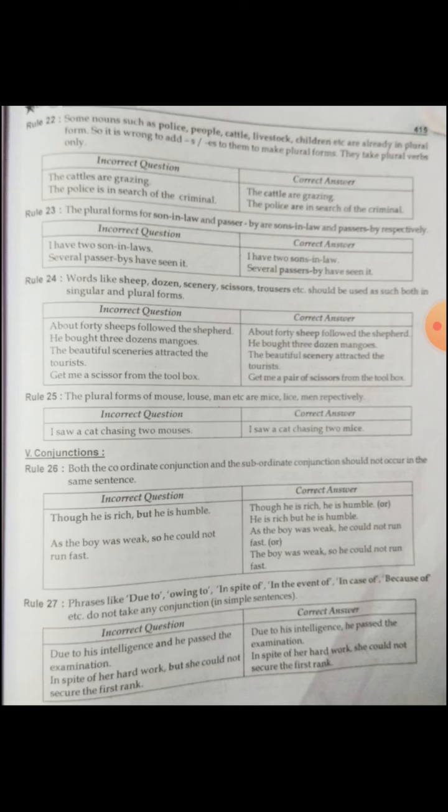Due to his intelligence and he passed the examination. The phrase is there, so you have to remove the conjunction. Due to his intelligence, he passed the examination. In spite of her hard work, but she could not secure the first rank. Here we have to remove but, that is the coordinating conjunction. In spite of her hard work, she could not secure the first rank.